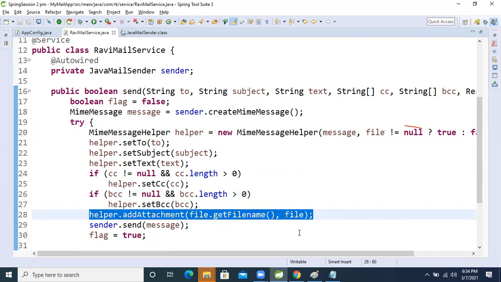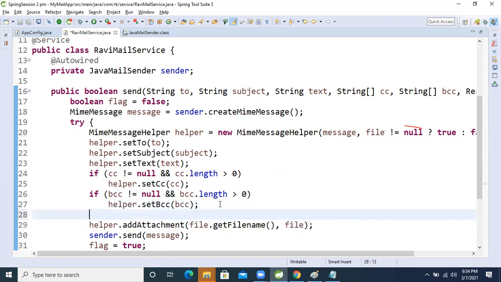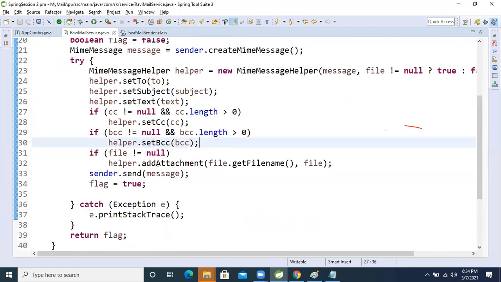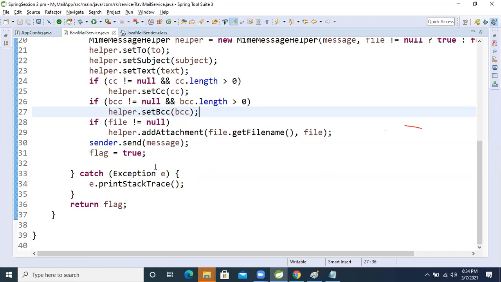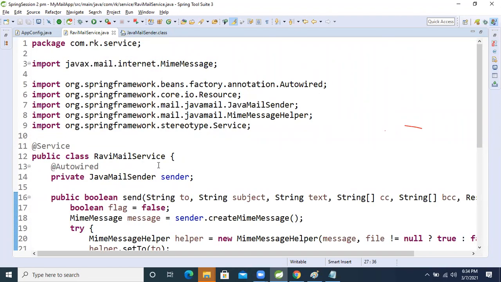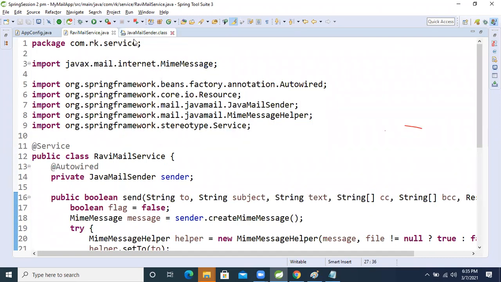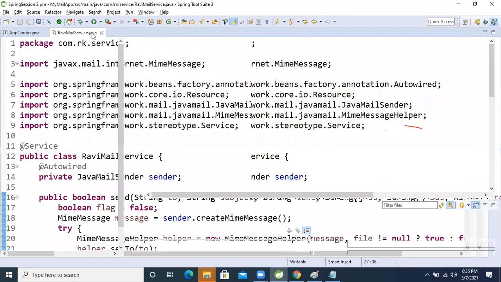Every time the end user will not take it, but then again we will get the exception, so again we will check for a null pointer exception. So now, file not equal to null. If we write this logic, then our application will work successfully. So all the logic is completed. Shall we test this application, and see that our application is working in a proper manner or not?